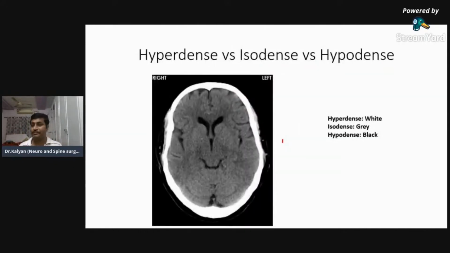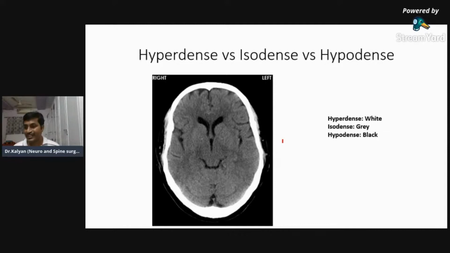Now let's go to the brain windows. Normal structures in the brain, I will explain to you step by step. If I try to show you all the normal structures of the brain in the CT scan at once, again you will get bored and you will not be able to remember anything. So I'm going step by step. The second step is: what do I mean by hyperdense, what do I mean by isodense, and what do I mean by hypodense?